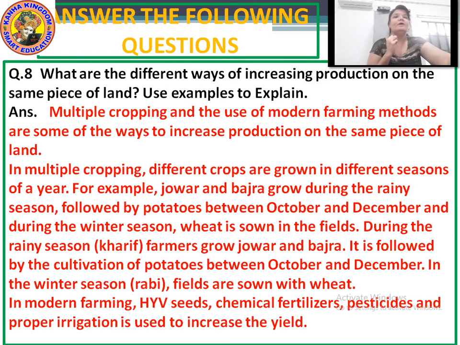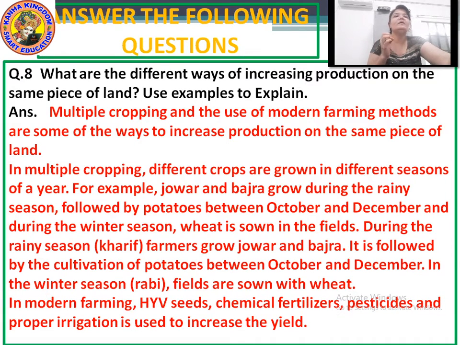Okay, now moving to question number 8. Question number 8 is, what are the different ways of increasing production on the same piece of land? Use examples to explain. Now here in this question, you have to tell the different ways of increasing production on the same piece of land which you have. Okay, for each and every production you are not going to go on different lands. On the same piece of land, how would you increase your production? Okay, in this question you have to explain that with examples also. So let's see what the answer is.